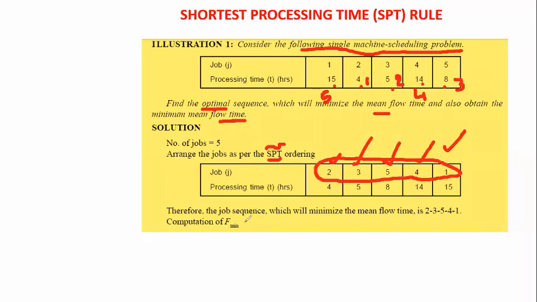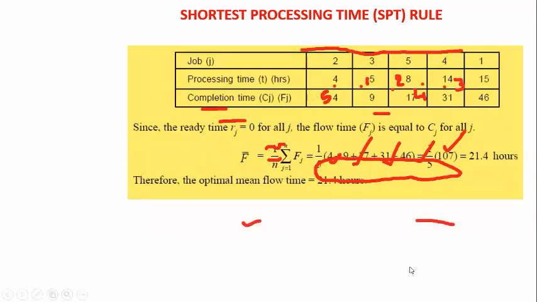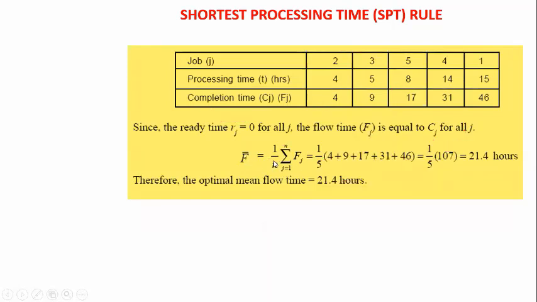Here we are going to calculate the minimum mean flow time using the formula F bar, the mean flow time, equal to 1 by n into the sum of Fj, j equal to 1 to n. Here n means the number of jobs. In total we have 5 jobs, so I take 1 by 5. Fj means flow time. We calculate this flow time based on the processing time.